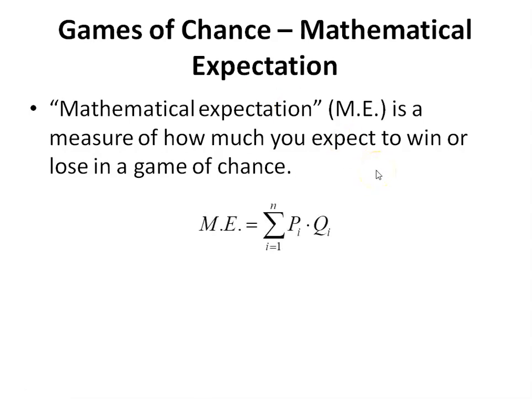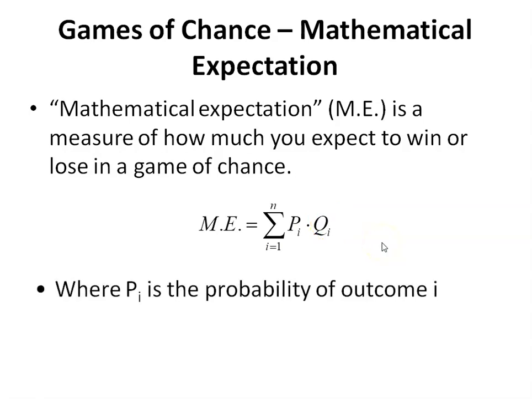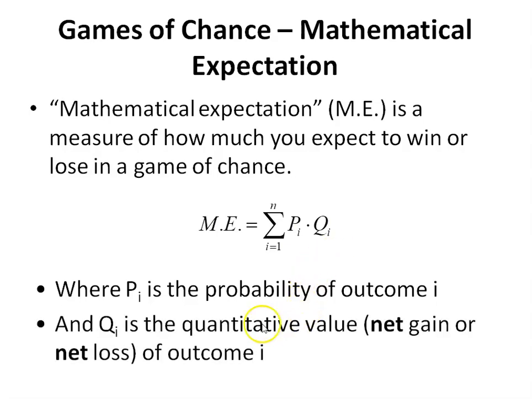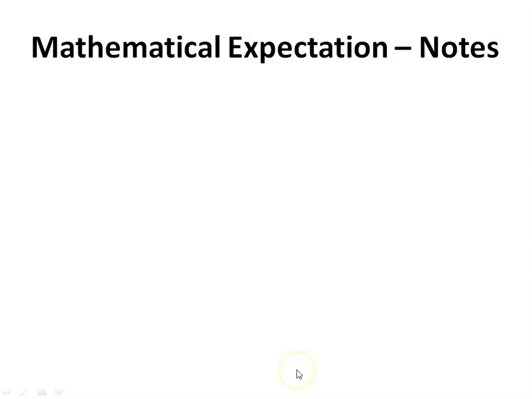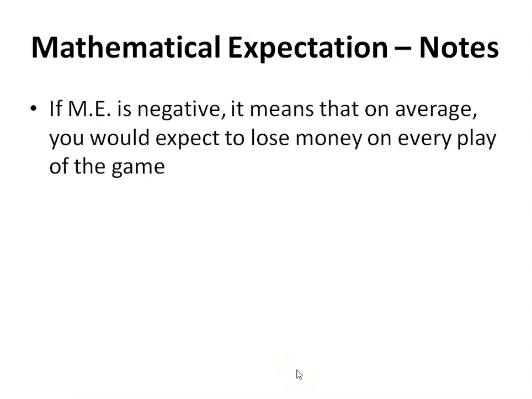And the formula is complicated looking, but really what this means is that we're adding up the product of the probability of a given outcome times the value of that outcome. So probability is P and Q is the quantitative value, the net gain or the net loss. And I'll show you what I mean by that. But first up, a few key terms.